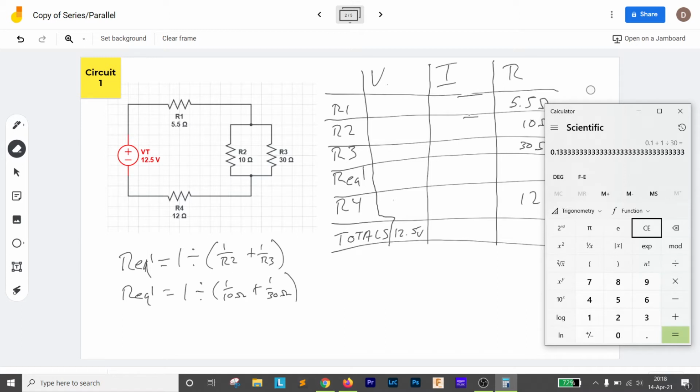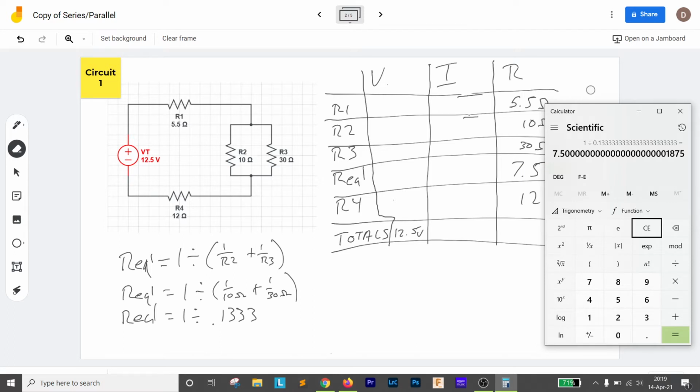And we get an answer of resistor equivalent 1 equals 1 divided by 0.1333 repeating, which is pretty easy to put in the calculator. So I got 1 divided by 0.13 many times. And that is going to give me a resistor equivalent 1 of 7.5. So my resistance here is 7.5 ohms.